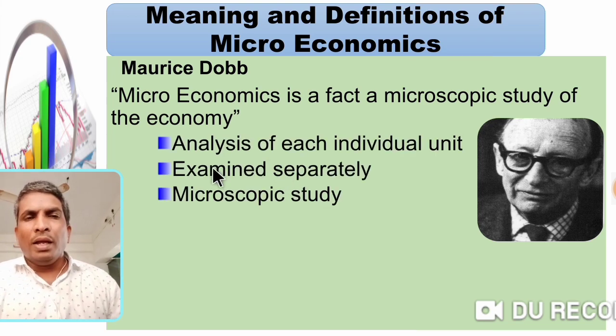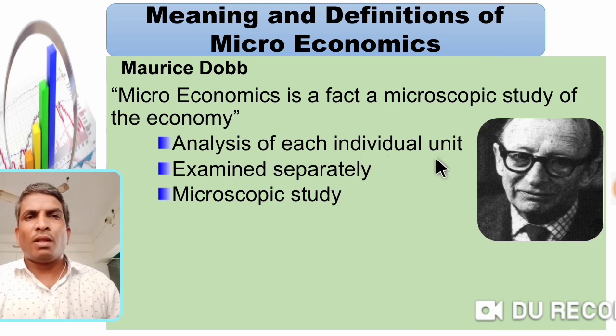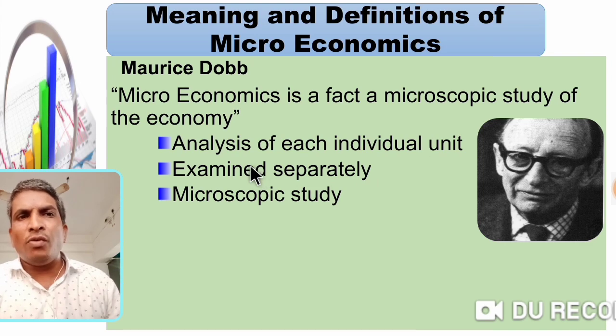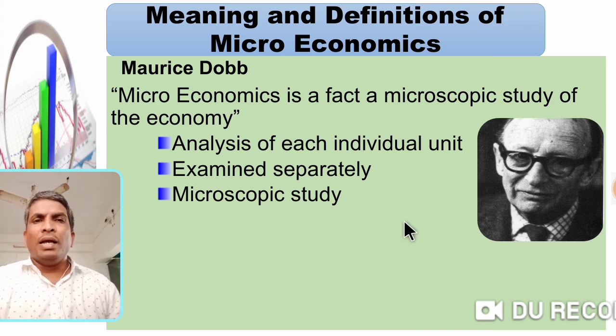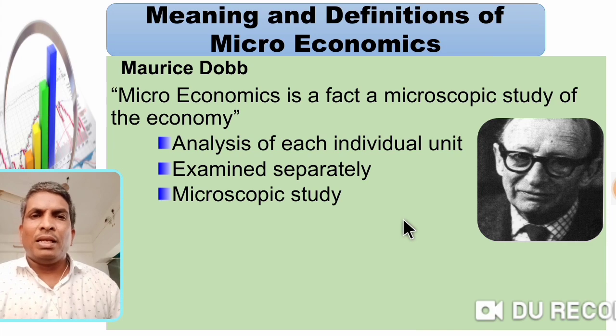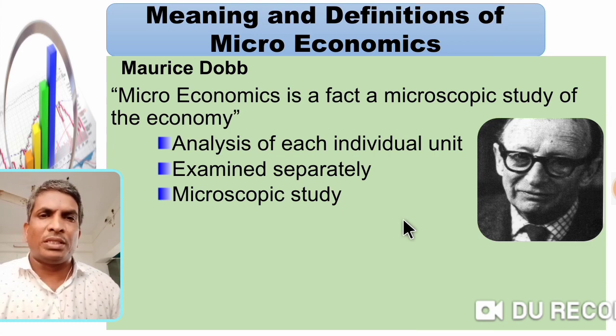So in microeconomics, analysis of each individual unit, when you select and examine it separately, is called microscopic study. In our industry, in our household, a particular commodity, when you select a single one and study it in detail, it is called microeconomics.